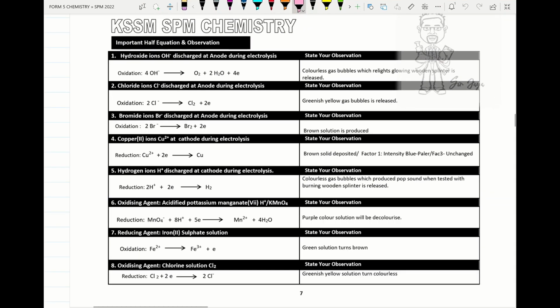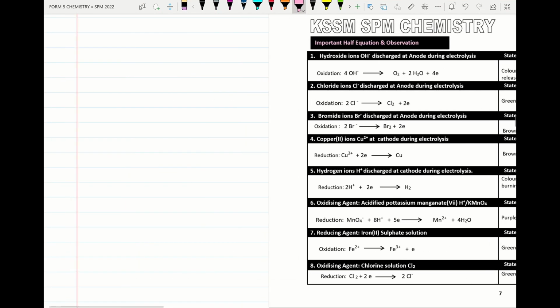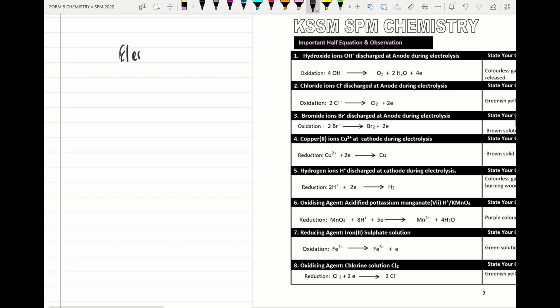We go for important half equation that student must remember. Please remember, under electrolysis, right? So under electrolysis, the anode will act as positive terminal. The process that occur at anode is oxidation.